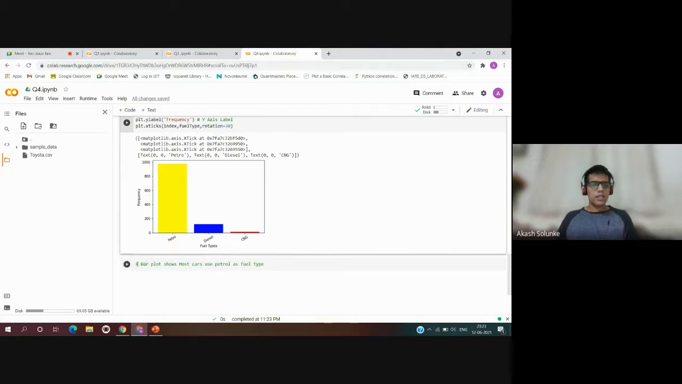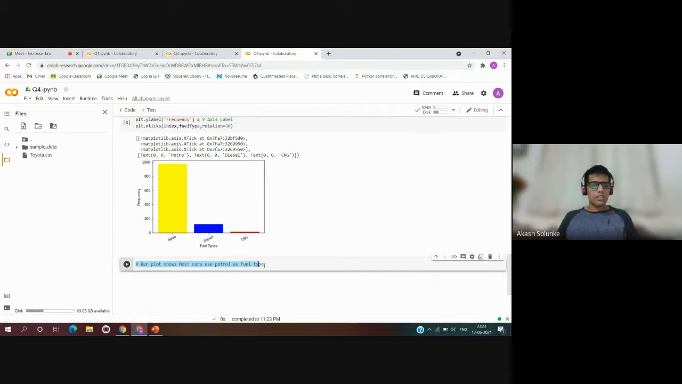And by looking at the bar plot, we can see that most of the cars use petrol as their fuel because its frequency is highest, near to 1000.